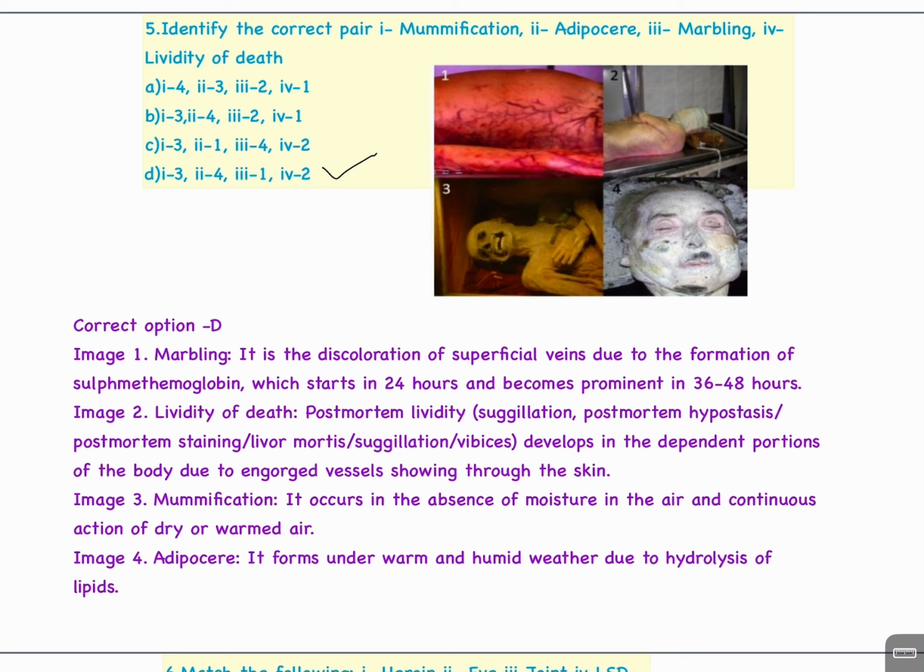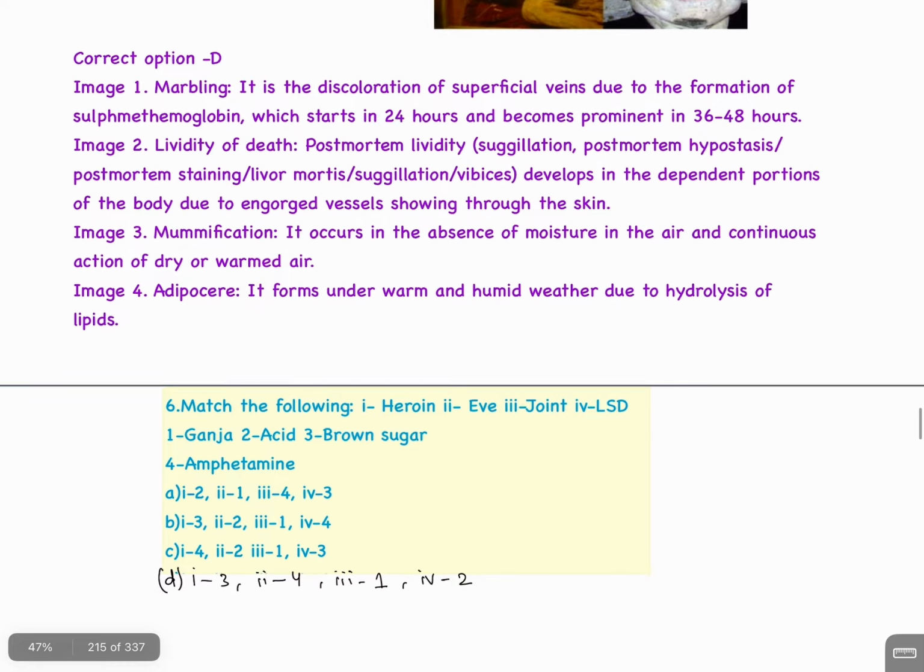Image 2, lividity of death: postmortem lividity, also called postmortem hypostasis or postmortem staining or livor mortis, develops in the dependent portion of the body due to engorged vessels showing through the skin. Image 3, mummification: it occurs in the absence of moisture in the air and continuous action of dry or warmed air. Image 4, adipocere: it forms under warm and humid weather due to hydrolysis of lipids.